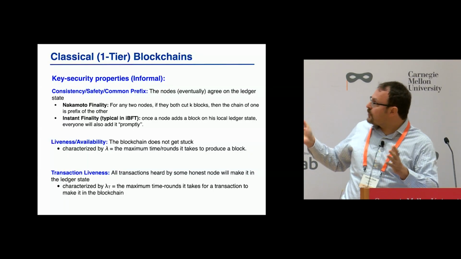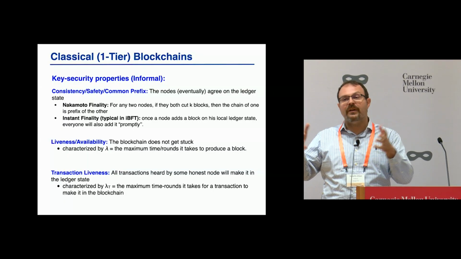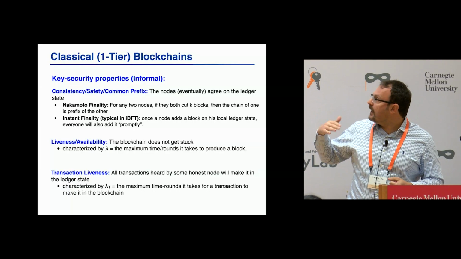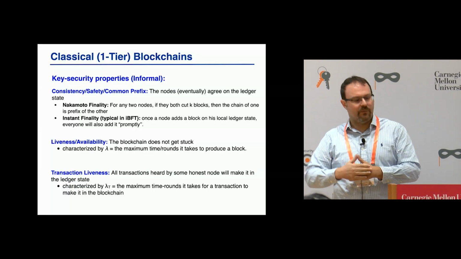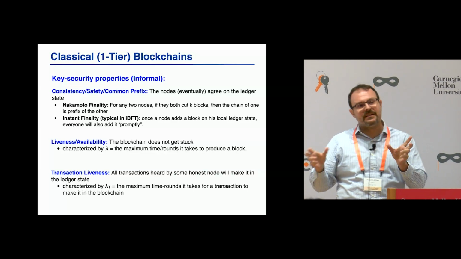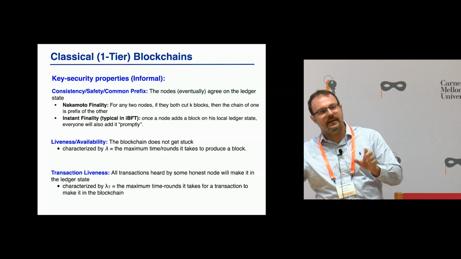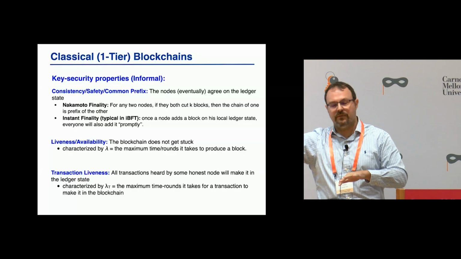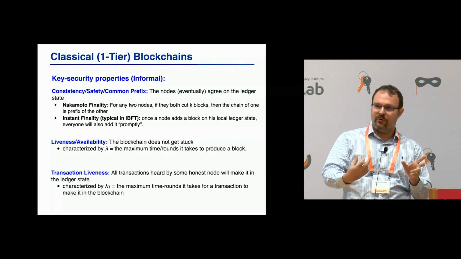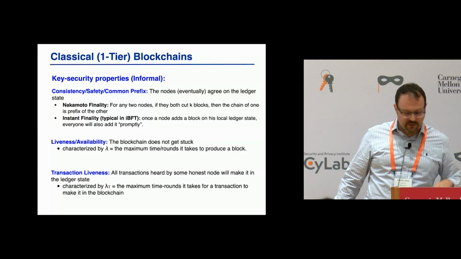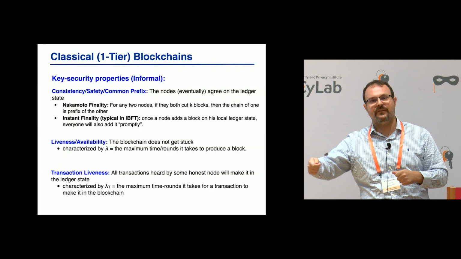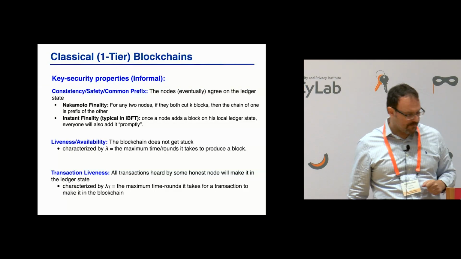So all those notions are supposed to say that the nodes will eventually converge on the ledger state. And there are different flavors. What is called Nakamoto finality is that they will converge, but there will be some slackness. So if you ignore the last few blocks, then any two nodes will have one be a prefix of the other. Or there is what we call instant finality, which is if a block is added on one node's state, then shortly after this will be added on every node's state.